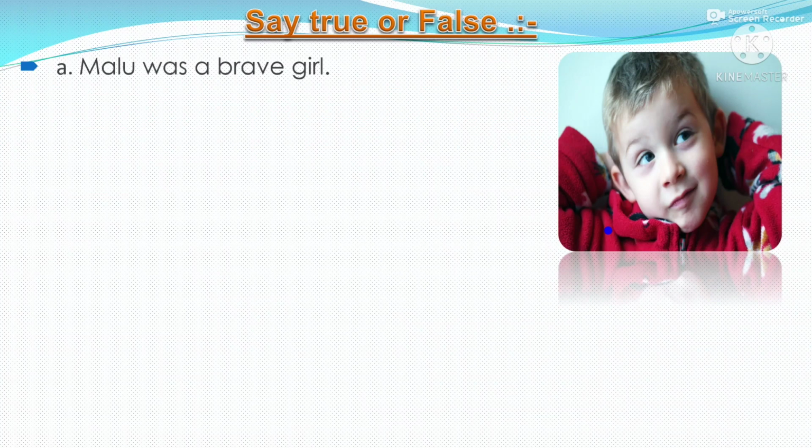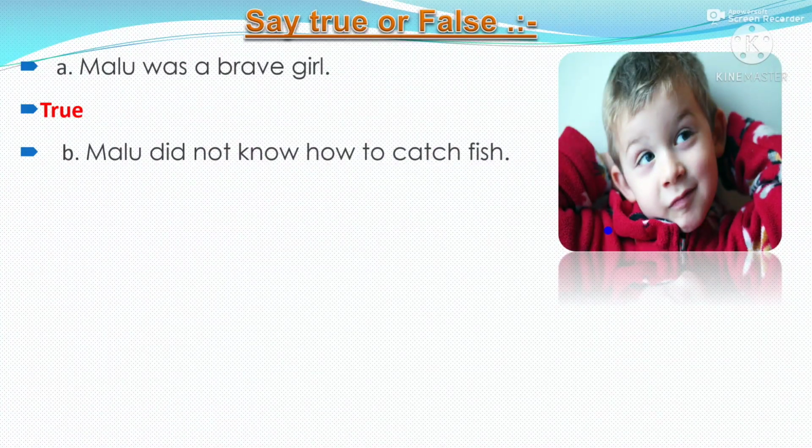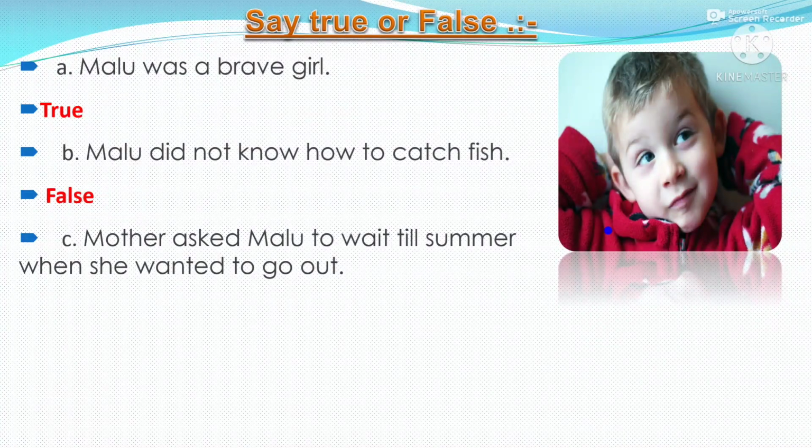Now we will say true or false. Malu was a brave girl. It's true. Malu did not know how to catch fish. It's false, because Malu knew how to catch fish. Mother asked Malu to wait till summer when she wanted to go out. It's true. Malu was dumb.